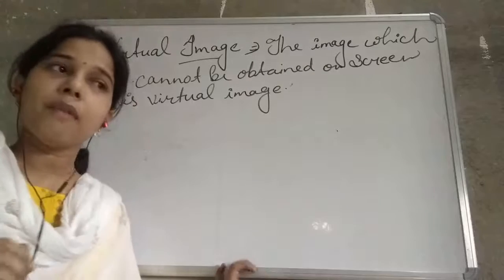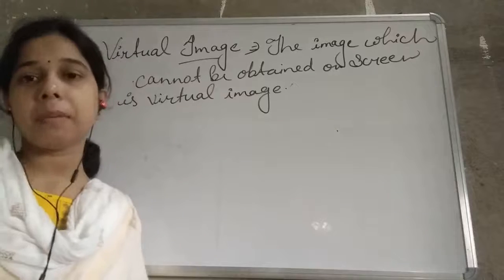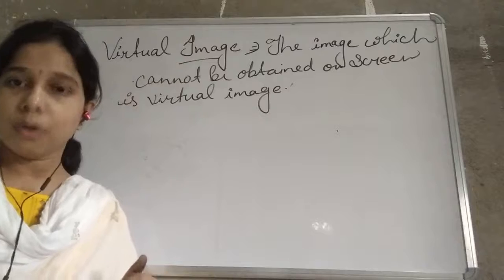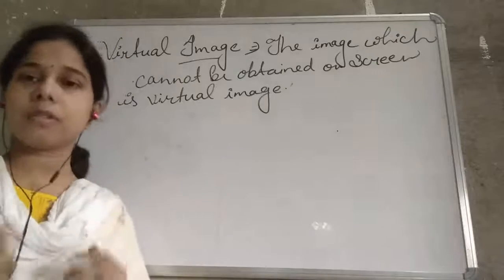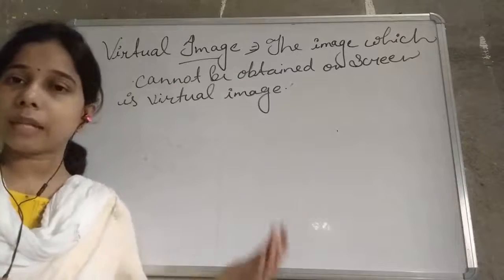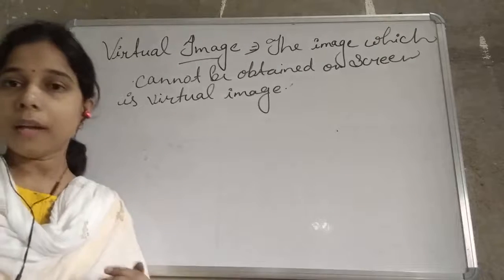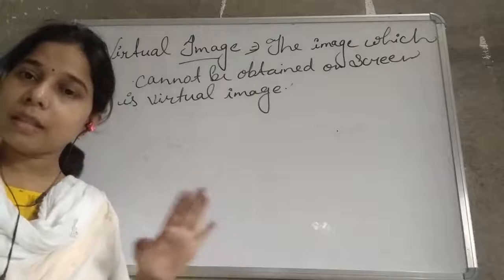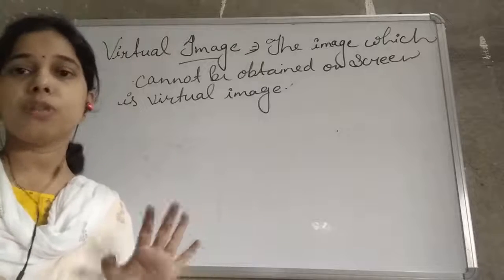You see, students, when you are standing in front of the mirror, you can see your image in the mirror, or in any polished surface. What happens if you move away from the mirror? Is the image still there? No, there is no image.